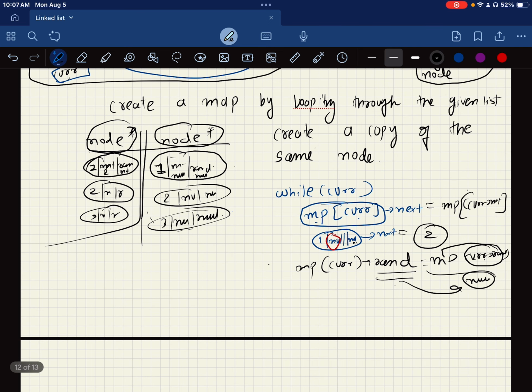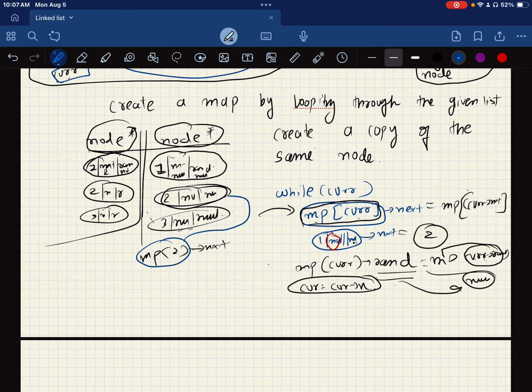Now your current is equal to current next. This is something always keep in mind, that's how you loop through it. You are here again. Now you have MP cur, which is 2, because that is right here, and its next is still null. We are talking right here, this guy, which is null. So 2's next is null, but that is going to be MP cur next. So MP cur next, meaning the key's next. What is the key's next? That is 3, which is going to be 3.